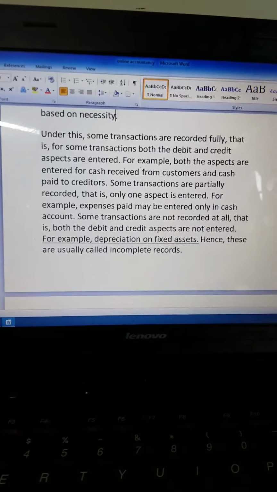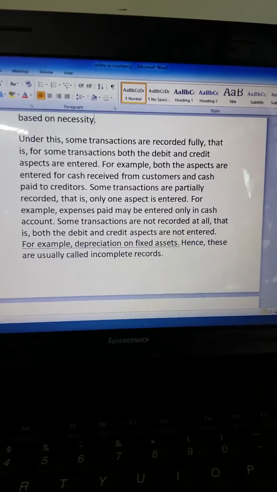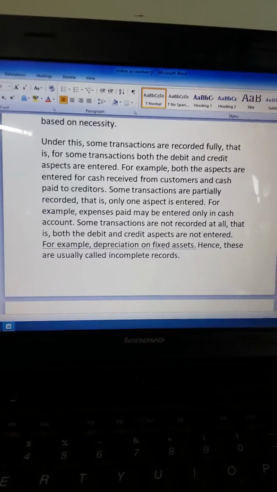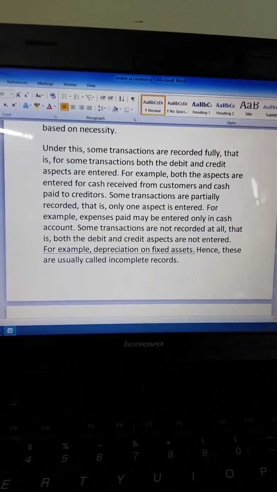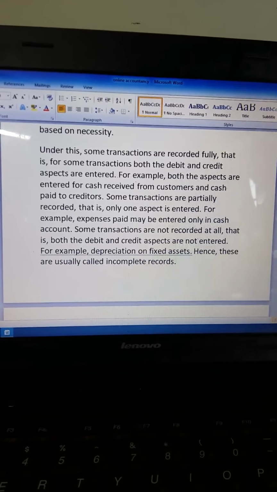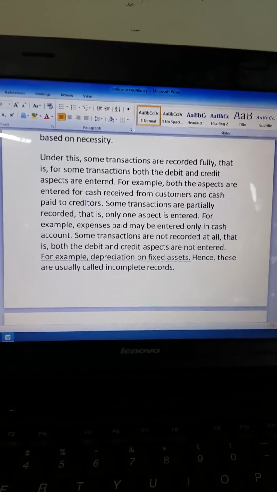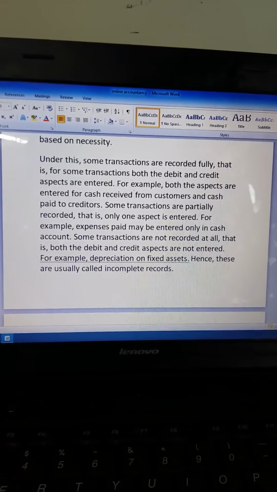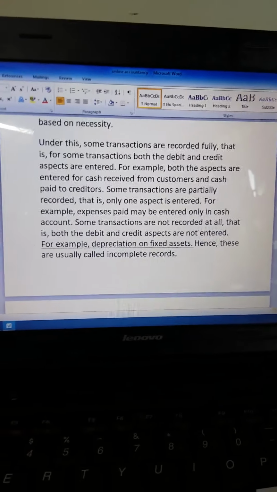What are the reasons for incomplete records? Why are they using this type of records? The proprietor may keep the accounting records on the basis of single entry due to the following reasons. Reason one is he has no knowledge or lack of knowledge about accounting principles and concepts.